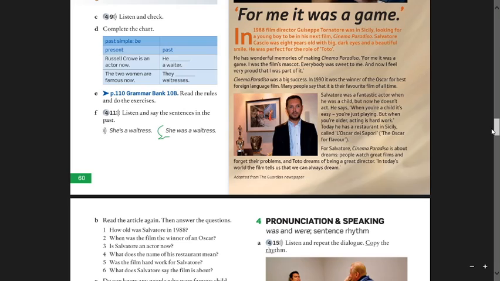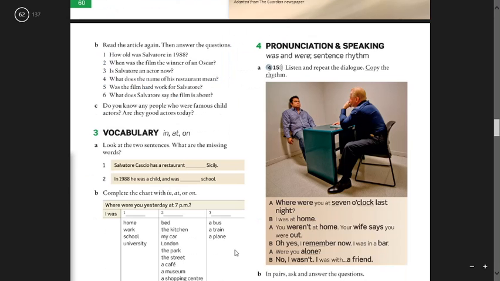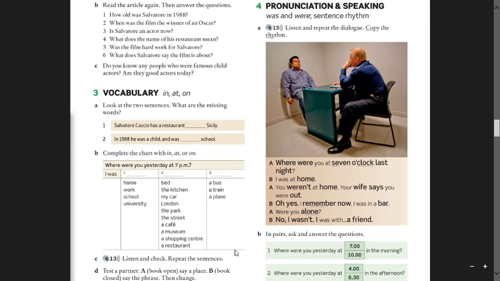In the vocabulary part, as I told you, you are going to work with these three prepositions, okay? Prepositions of place. So we have in, at, and on. So you have to complete the sentences using one of the prepositions here, and then you have to complete the chart using these three expressions here, okay? These three prepositions, you have to place them in the right column.